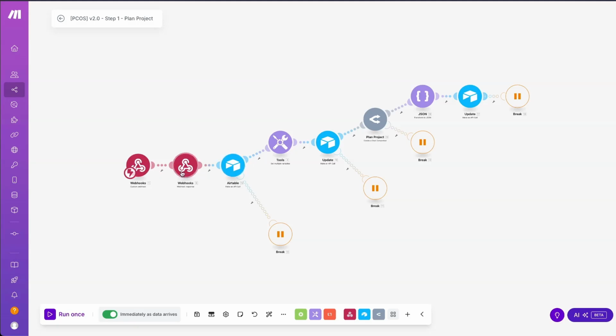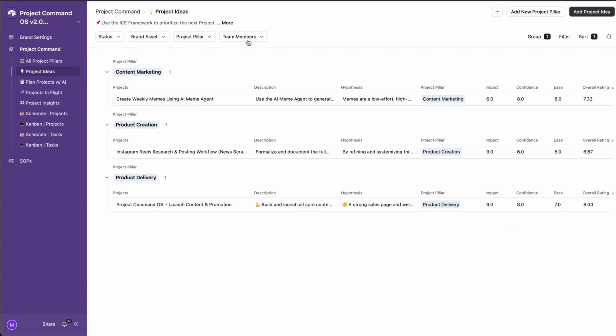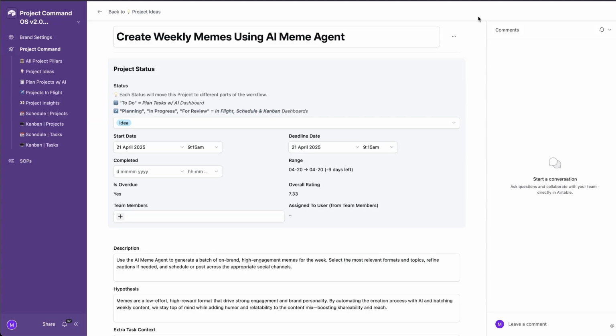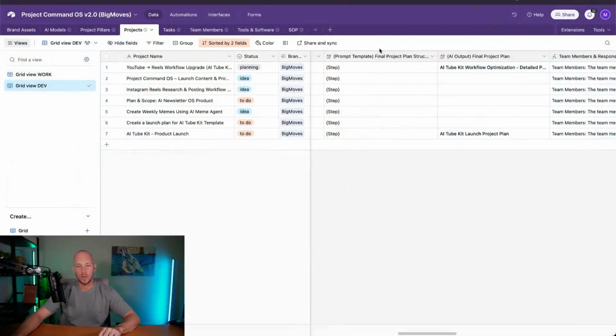So we trigger most of our automations via a webhook. If we come back to the flow of this particular project management system, we can see that when we add our project ideas, they get added into a database. That database is the projects database. From there, we don't want to move it into a different database. We want to keep it in the same table inside of Airtable and trigger that information to then move it into a different table within that database. So that's basically what we're going to go over now.